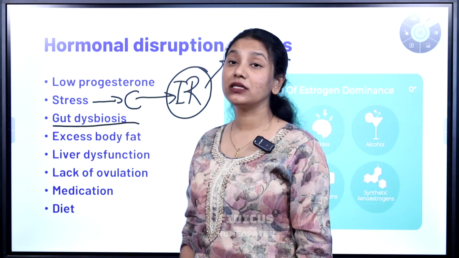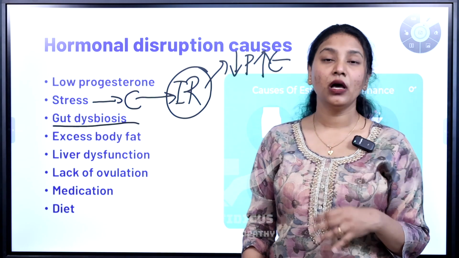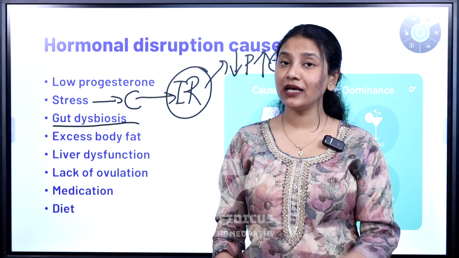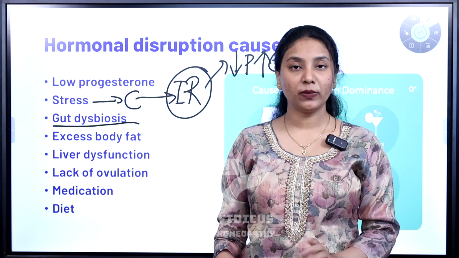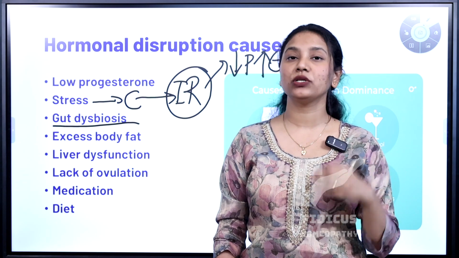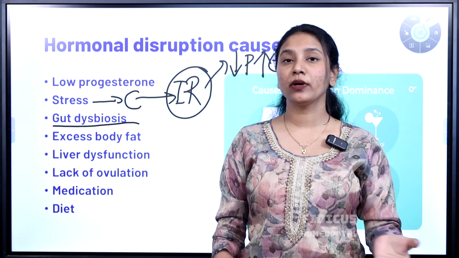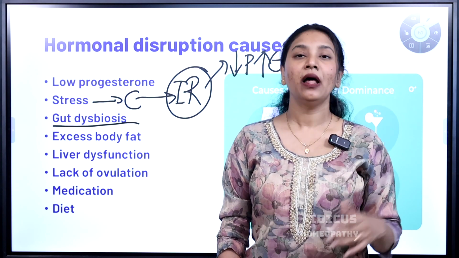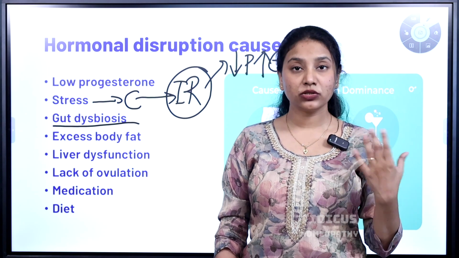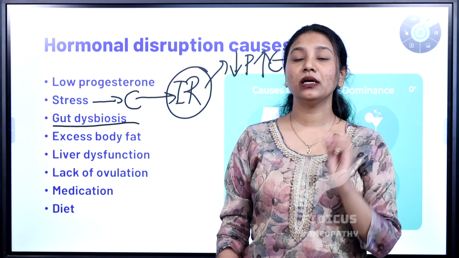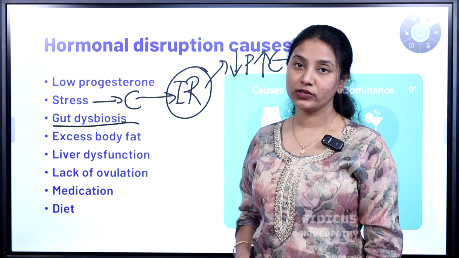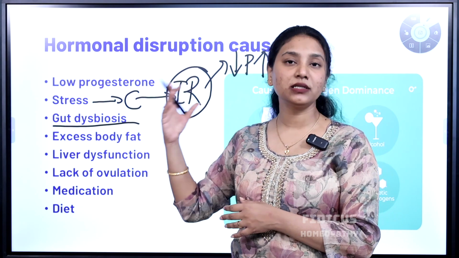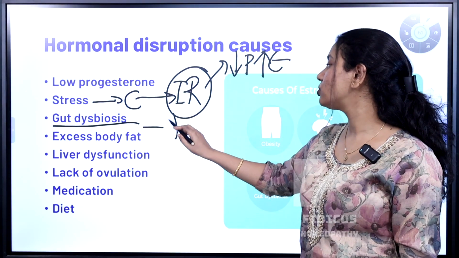Gut dysbiosis is something which is least understood, but it has a lot of effect. Your gut has certain bacteria and the gut metabolizes this estrogen. If there is a problem in the gut, it can be because of a lot of antibiotic usage, destroying your good gut bacteria, or because you are using a lot of proton pump inhibitors like pantoprazole, esomeprazole, rabeprazole, and then you are destroying the lining or the absorption capability. This all can lead into gut dysbiosis, where the normal good bacteria is not there. So there is malfunction in metabolizing this estrogen, which can lead into estrogen excess.